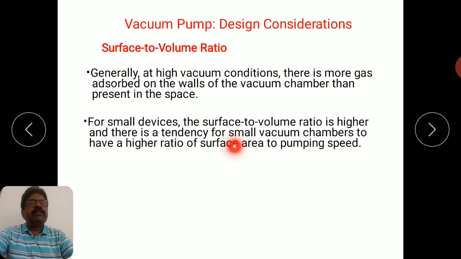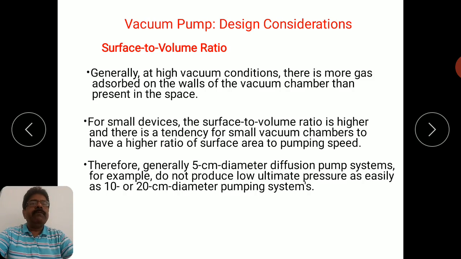For the smaller size of chambers, we have a higher ratio of surface area to pumping speed. So what will happen if you have this high surface area? Generally, the adsorbed gas species on these surfaces will be more. Therefore, a 5 centimeter diameter diffusion pump system, for example, does not produce low ultimate pressure as easily as a 10 to 20 centimeter diameter pumping system.